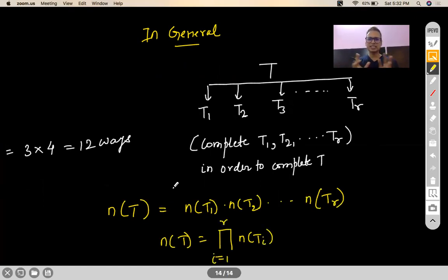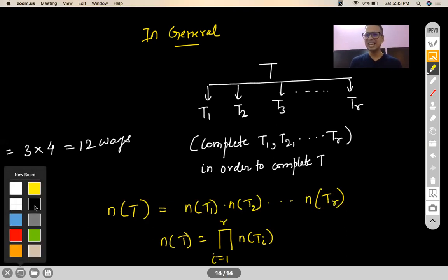These concepts are very, very fundamental. And right now you will be able to answer it at the drop of a hat. But trust me, when it comes to problem solving, I have seen people messing it up big time. They will add where they are supposed to multiply. They will multiply where they are supposed to add. See guys, we are counting without actually counting. So we have to rely on these basic principles in order to expedite our counting process. We cannot literally count 1, 2, 3, 4. We have limited time and space to count. Let us see the application.